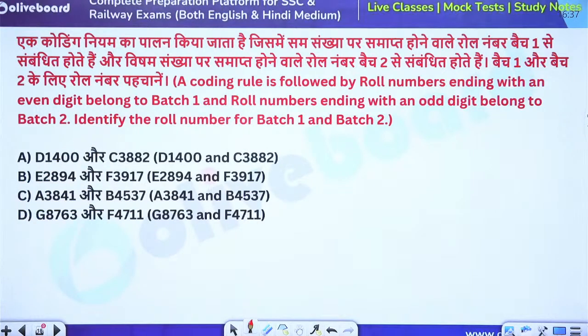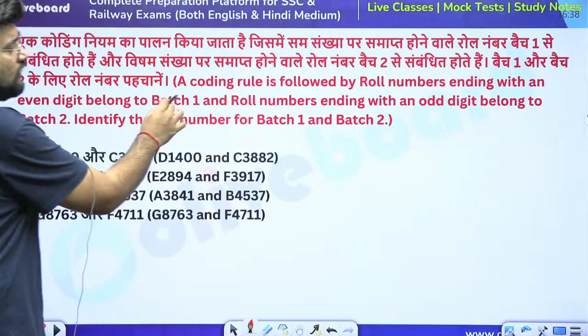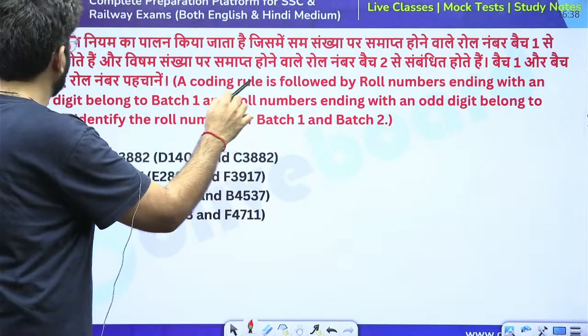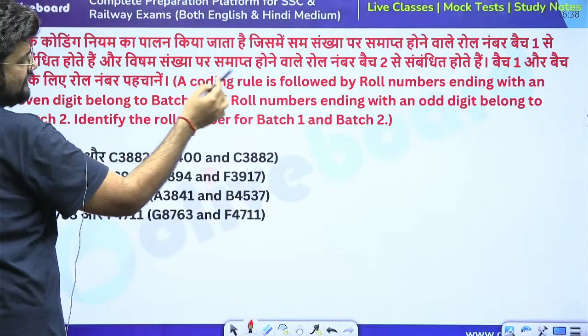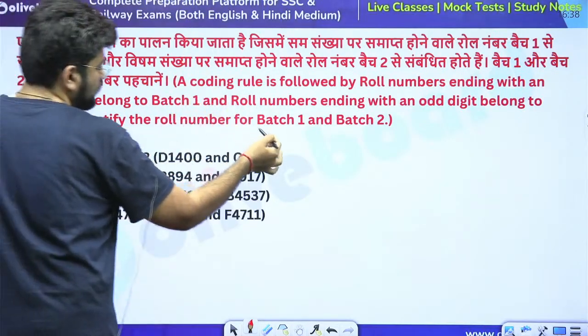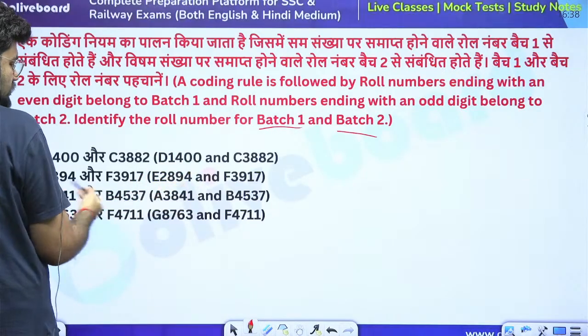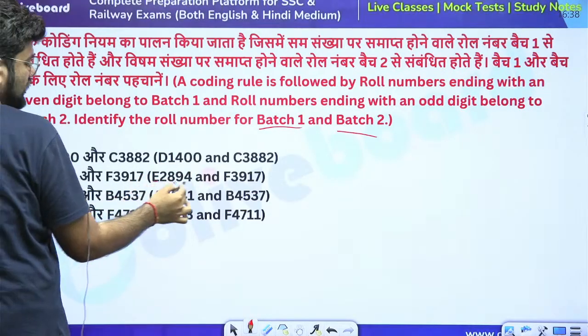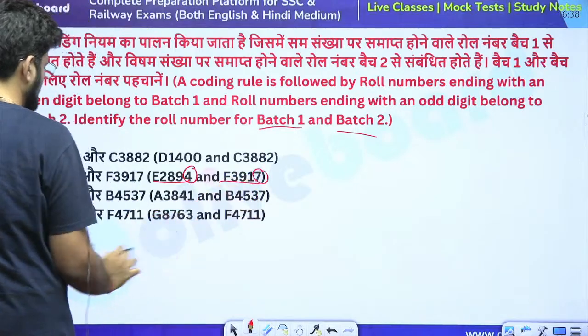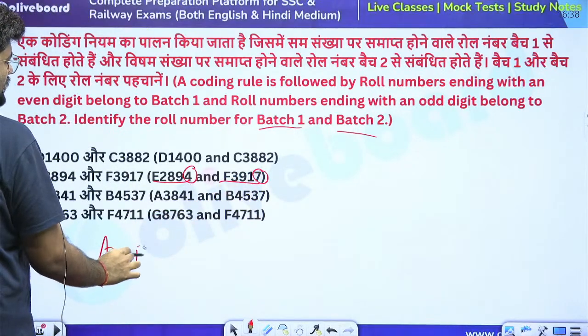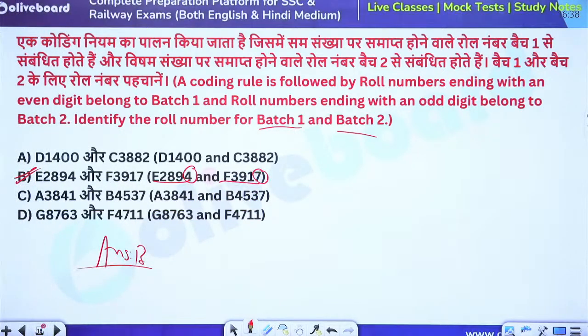Roll number based questions, very common these days. Very easy though. So what you have to do is just read the rule here. The rule says roll numbers ending with an even digit belong to batch 1 and odd digit belong to batch 2. Now find for batch 1 and batch 2. So ending in even and ending in odd. So I think option B is the only right answer. This one is even and this one is odd. Done? So option B, batch 1 and batch 2. Next.